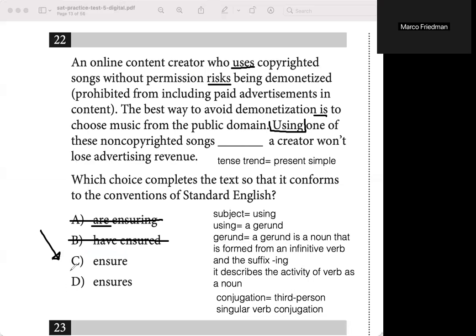So this is not going to work because, again, it's conjugated for plural subjects, plural nouns, and plural pronouns. And that leaves us with letter D, ensures. And this is correct because it's following the tense trend, present simple, and we have the suffix s attached to the end of the infinitive verb, meaning it's a third person singular verb conjugation. So let's circle D, and that is our correct answer.